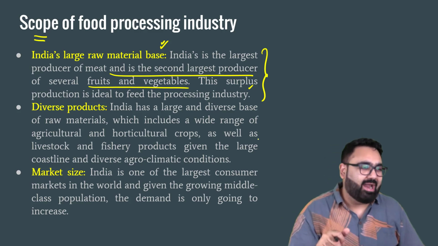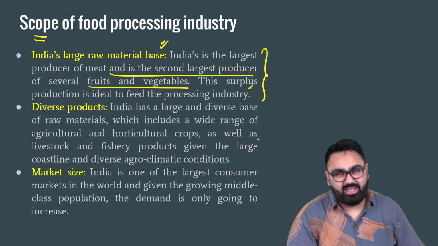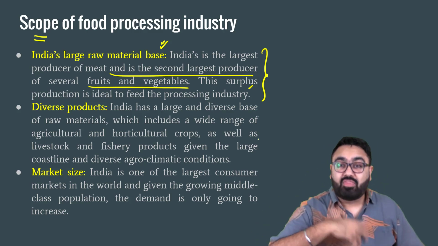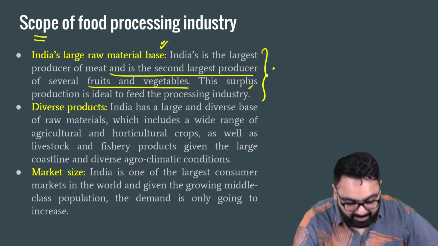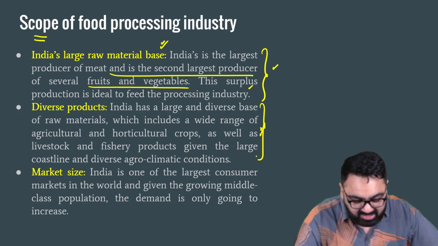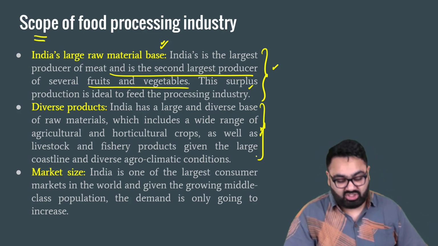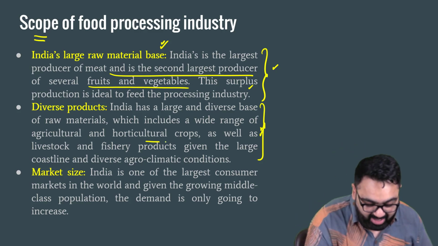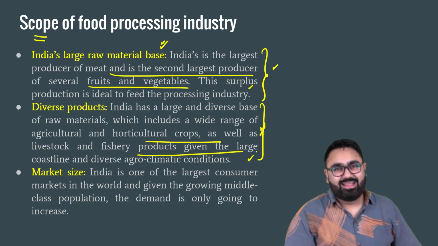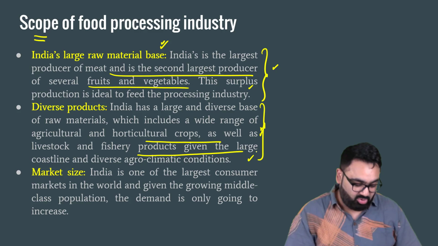If you are growing mangoes and you want to send mangoes to far off places, let's say US, Australia, etc., you want to have the shelf life extended. This is where food processing industry plays a big role. India also has a lot of diverse products to sell. We are a majority agricultural nation still. We have a wide variety of horticulture, livestock, fishery. All of that can be a good add-on to our food processing industry for our exports.